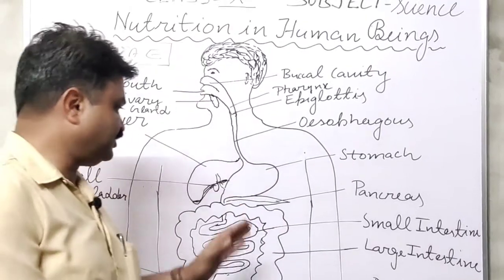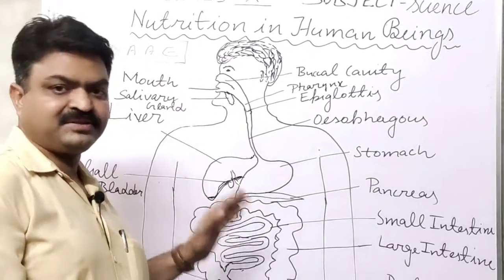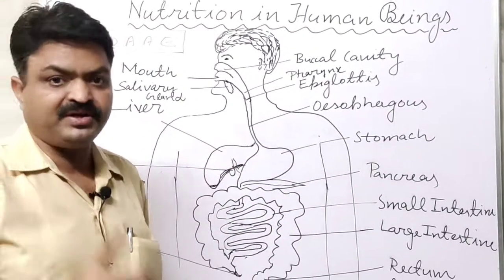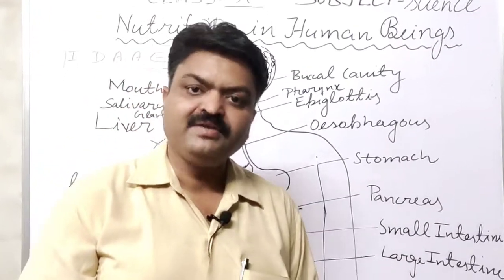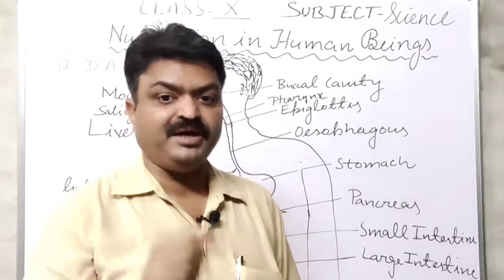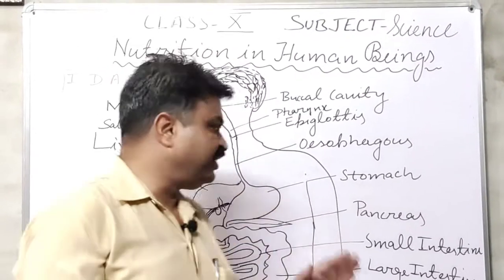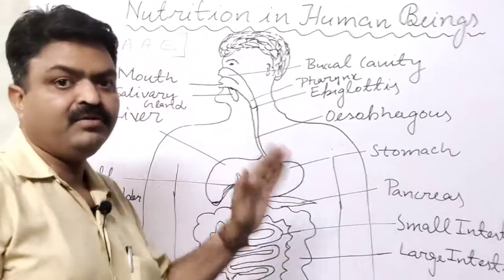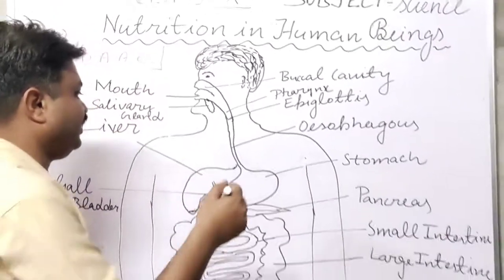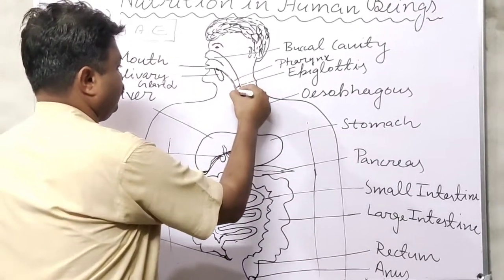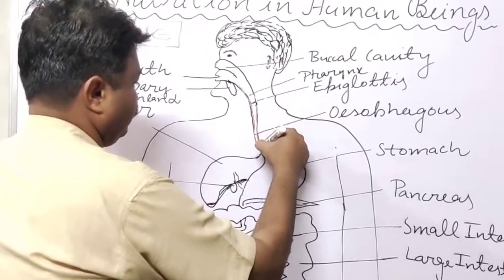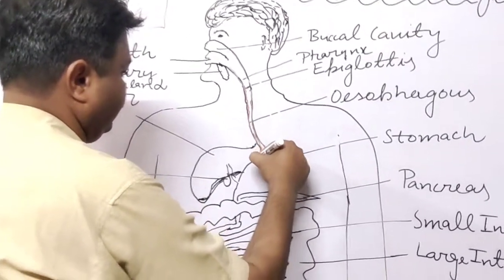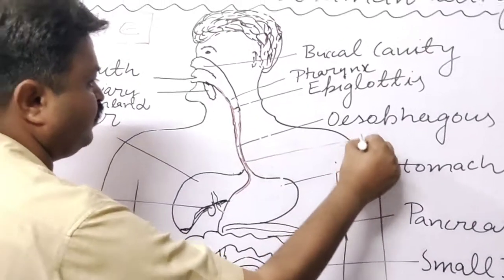Because it also contains muscles, flesh, or meat, but it is not digested. Why? It is due to the mucous membrane, and the mucous membrane is found at the inner lining of the alimentary canal. Here it is found. The whole inner wall of the alimentary canal contains the mucous membrane, student.